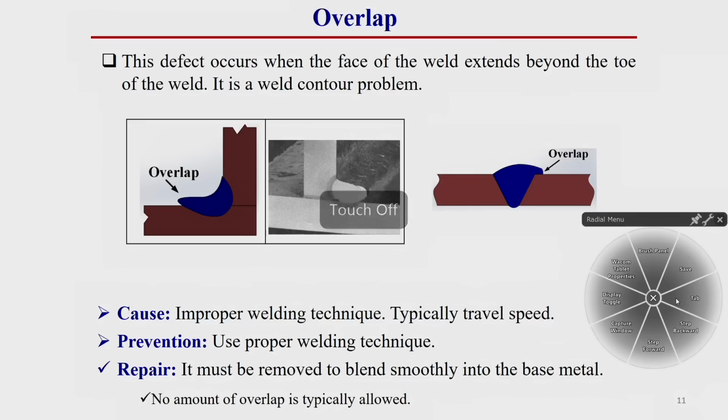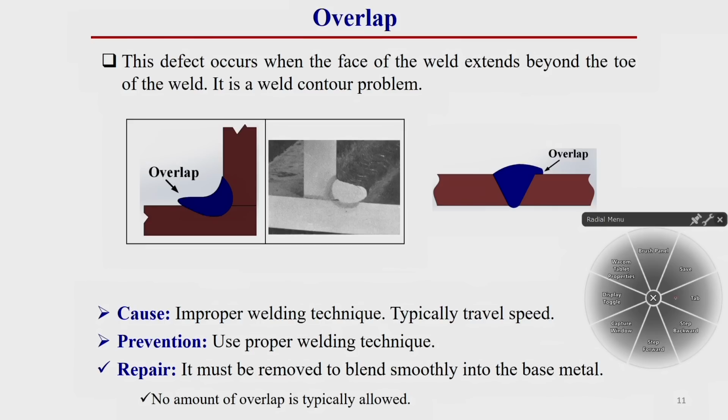Now, overlap. This defect occurs when the face of the weld extends beyond the toe of the weld. It is a weld contour problem, which I have already told you. This is also a weld bead geometry defect. Here you see this portion of welding which is extended out of the toe of the weld.